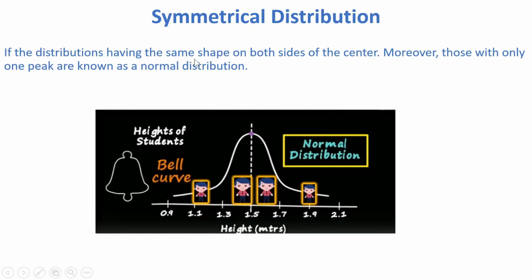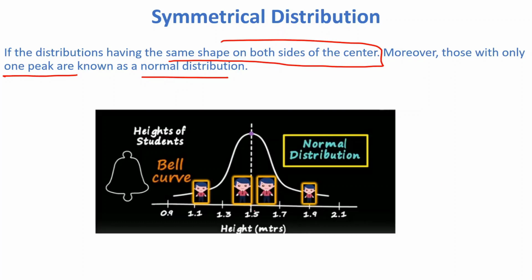So if the distribution has the same shape on both sides of the center and only has one peak, this is called a normal distribution. Whatever symmetrical graph we have, and those graphs have only one peak, those are called a normal distribution, also having the same shape on both sides of the center. Let this be your center, this is your data, and this is your center. It means whatever we have on this side and this side, we have a symmetrical graph and we have only one peak here. So this type of graph is called a normal distribution.